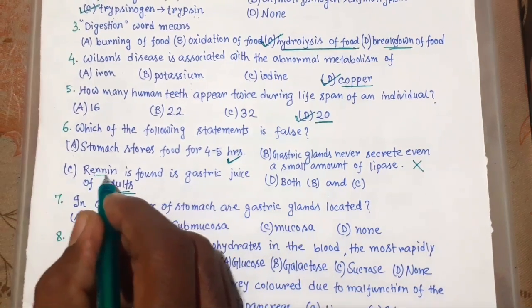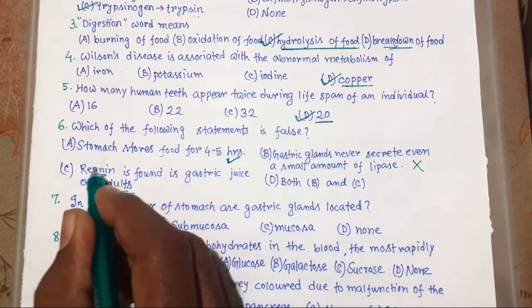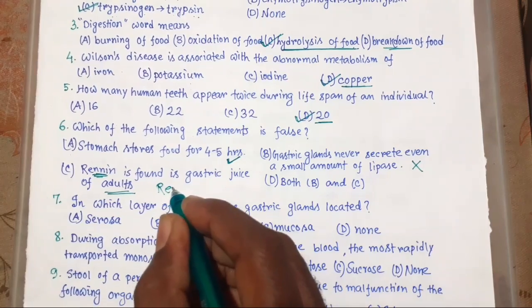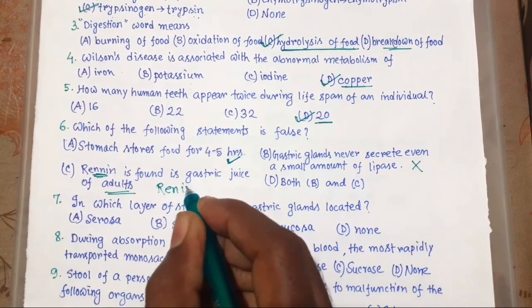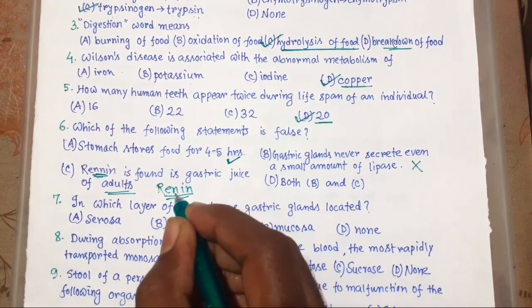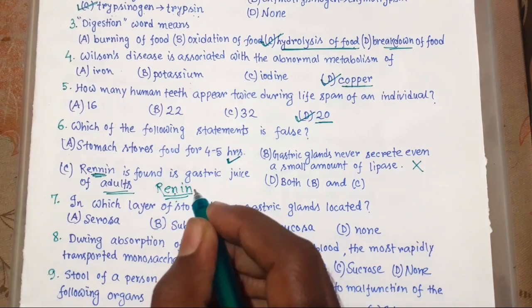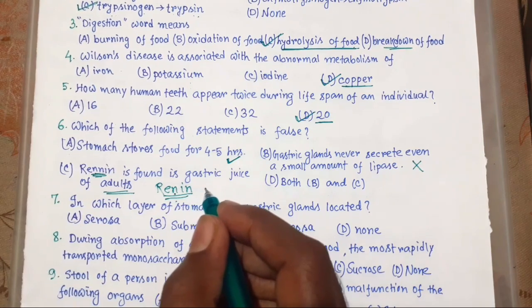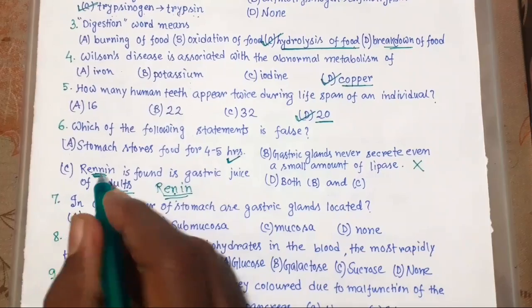Here remember that double N. There is also an enzyme that we call renin, but here only single N, and this enzyme is secreted by the juxtaglomerular cells of the kidney and it regulates blood pressure. So this is the difference.